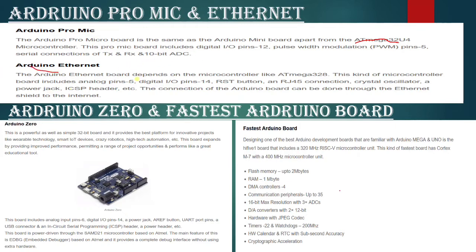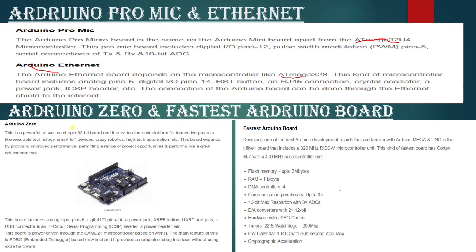Now Arduino Ethernet. Arduino Ethernet board depends on the microcontroller like ATmega328. This kind of microcontroller includes analog pins, 14 digital I/O pins, reset button, and RJ45 connection, crystal oscillator, a power jack, ICSP header, etc. The connection of the Arduino board can be done through the Ethernet shield to the internet.